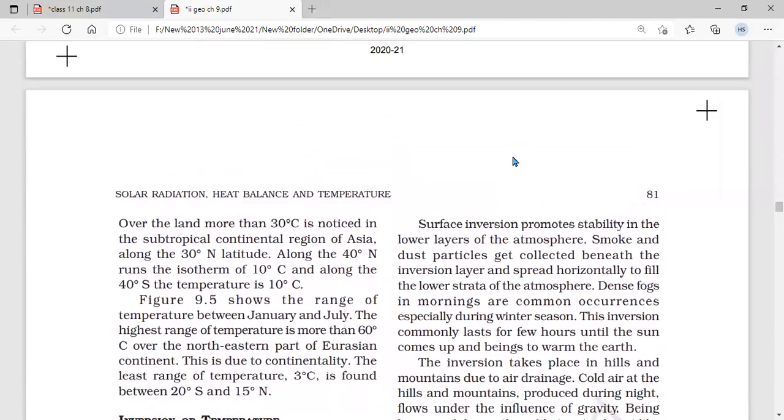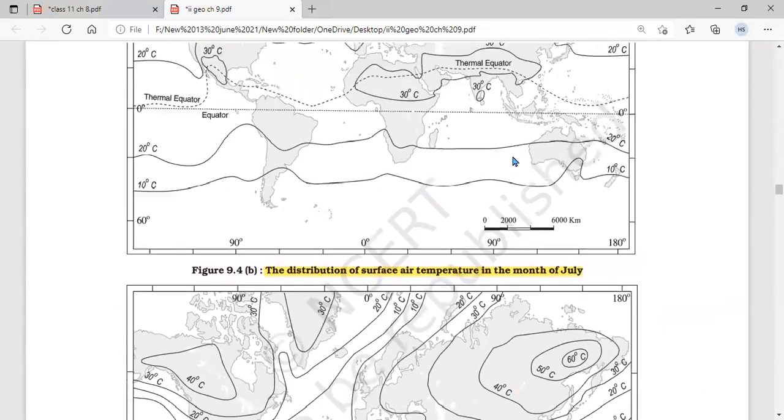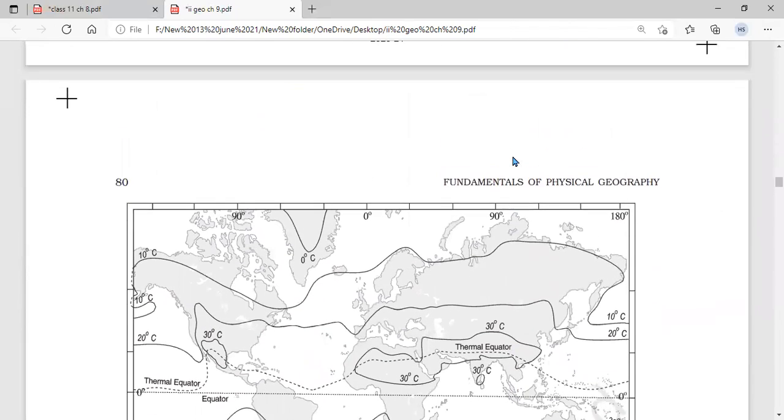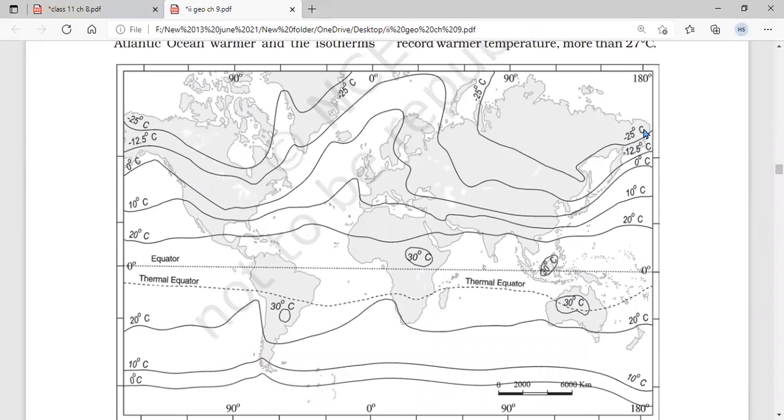So they have not given the map of isobars. I want to tell you about isobars also. These lines show degree Celsius temperature. If the unit here is millibar, MB, suppose it is 1000 millibar, then the lines are pressure lines, and these are known as isobars. And the definition would be: the lines which show an equal range of pressure on the earth's surface are known as isobars. On the screen, it is in degree Celsius, so it is isotherm. If the unit is millibar, it will be isobar.